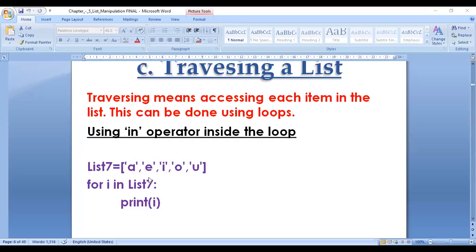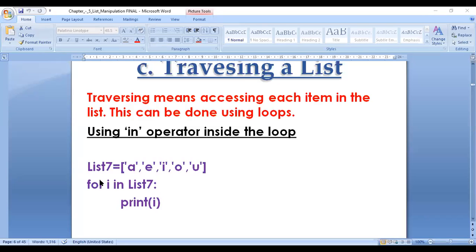Now I have to check whether this is present in the list or not. For i in list7, this is a loop with the in operator. So I is present here, and you need to write I in single quotation marks here.